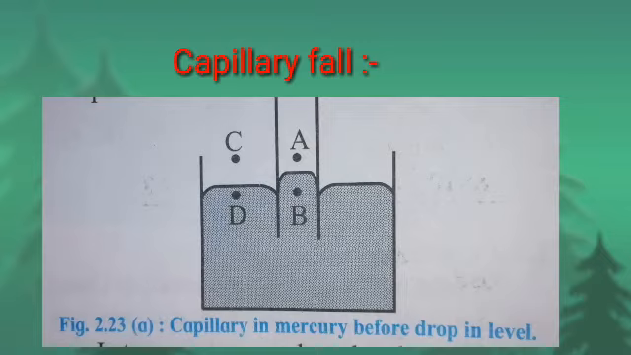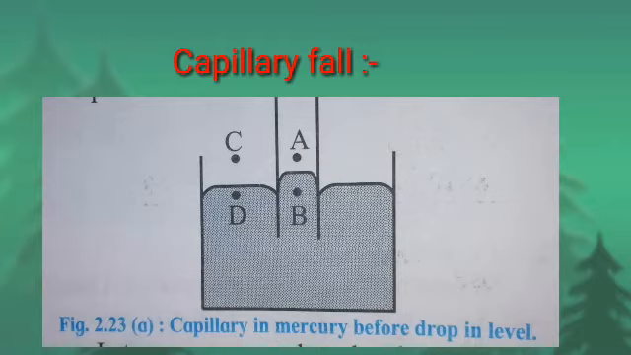As discussed previously, the pressure on the concave side is always greater than that on the convex side. Therefore, pressure at point B is greater than pressure at point A. As points A and C are at the same level, the pressure at both these points is the same and it is the atmospheric pressure. Therefore, the pressure at point A is exactly equal to the pressure at point C.